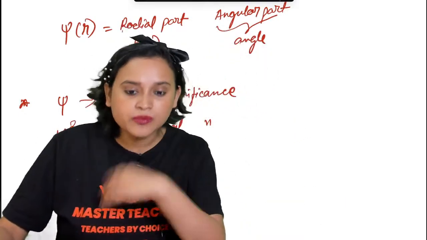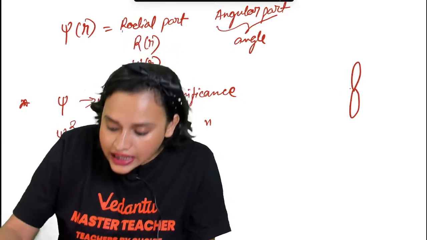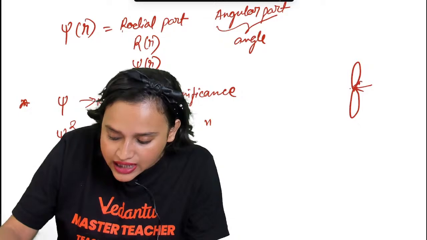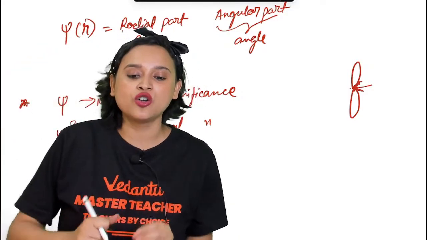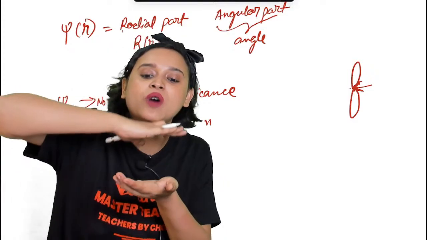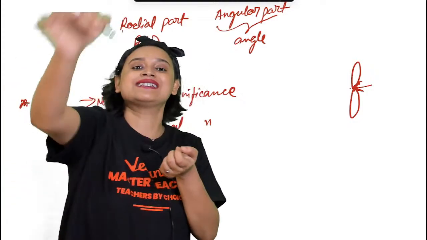S orbital does not have a node, but do you know p orbital? See, this is your p orbital. This particular position, where these lobes are interconnecting, is called a node. That is the place where you are not going to find an electron. The electrons will not exist at a node.